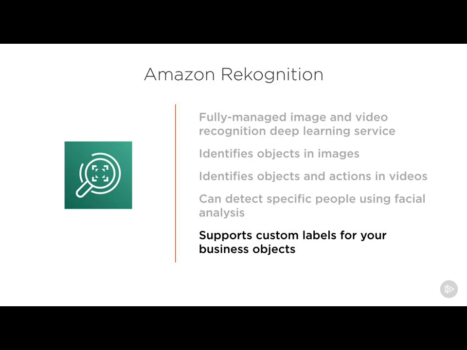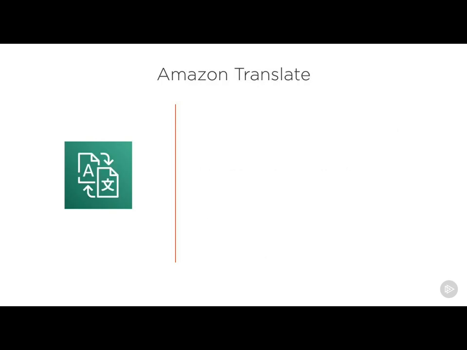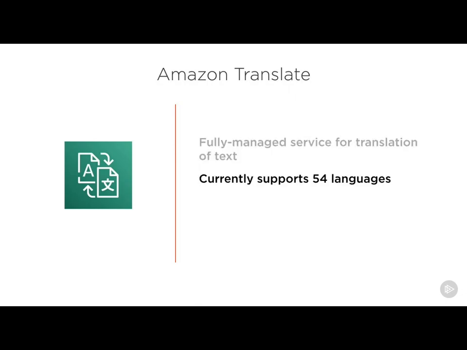Okay, next, let's talk about Amazon Translate. And this is also a fully managed service. And in this case, we're translating from one language to another. And it currently supports 54 different languages. It also has some cool features like language identification. So it's possible that you're receiving information and you don't even know what the source language is. So you can get that from this service as well.